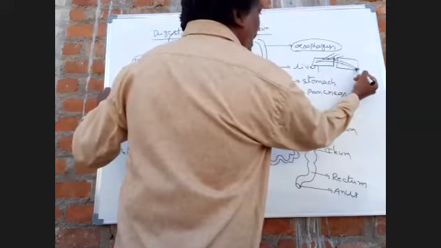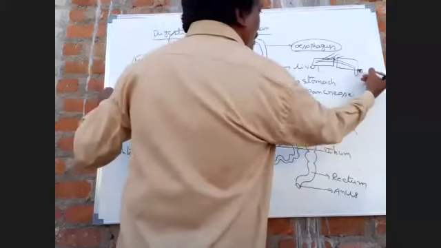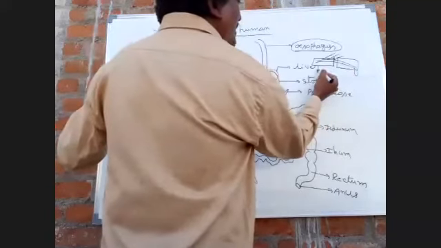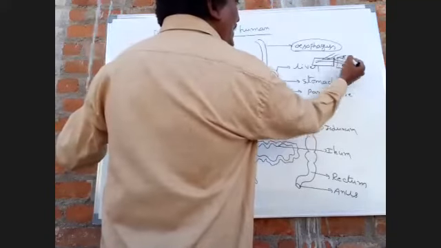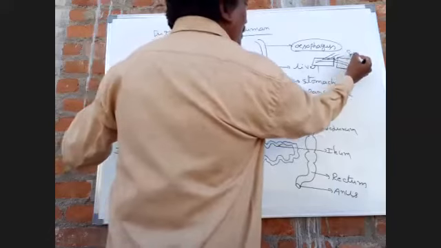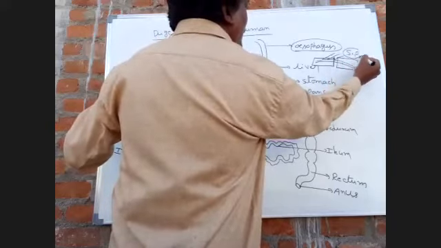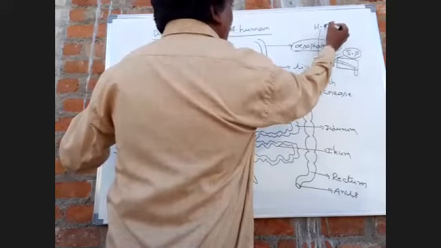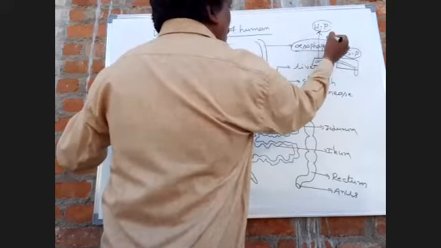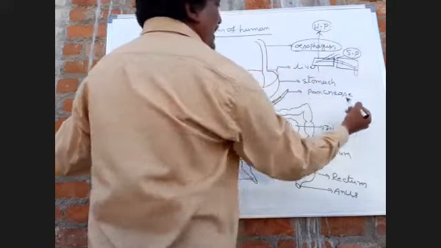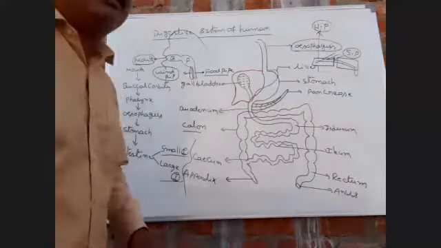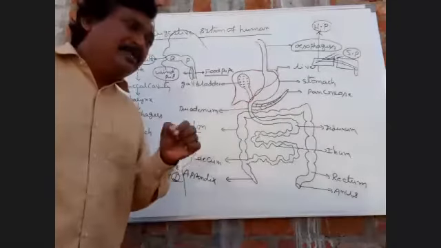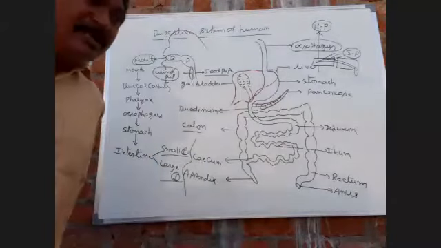Okay. This one is soft palate. This is hard palate. SP means soft palate. HP means hard palate. End point of soft palate, overhanging into pharynx. That part is called uvula.